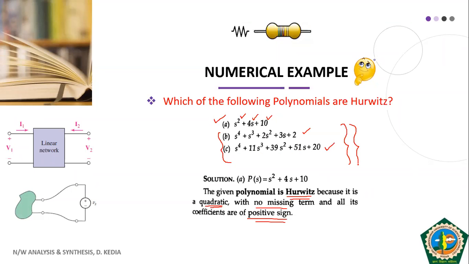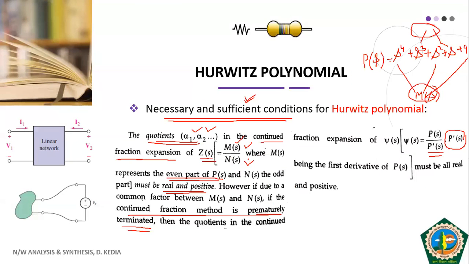But by looking at these polynomials, we cannot declare that they are Hurwitz polynomials. For that, we will have to get the sufficient condition fulfilled. Only then will we be able to say whether your given polynomial is Hurwitz or not. In the next slide, we will look at that example, and that will also help in clarifying this sufficient condition, as I discussed, that we will obtain M(S) by N(S) through continued fraction expansion.